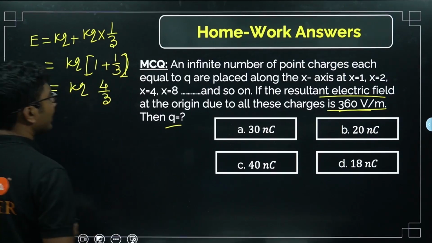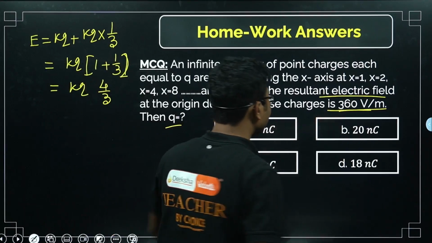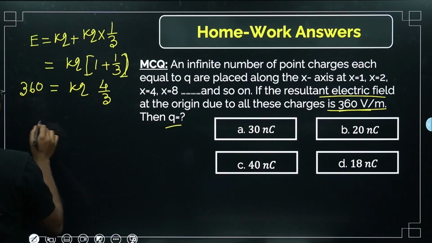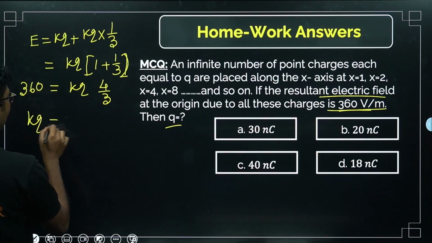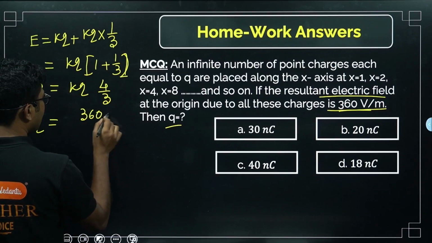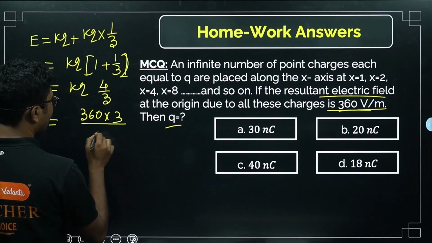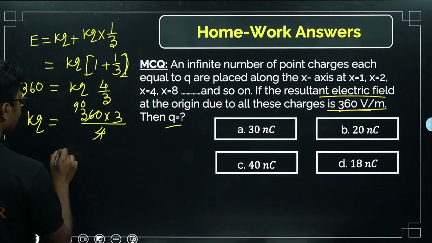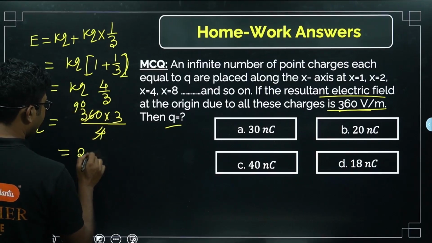Now this value is given as 360 volt per meter. So this is a little bit lengthy question, but don't worry, conceptually this is not super difficult. So 360 times 3 divided by 4. So it is 270.